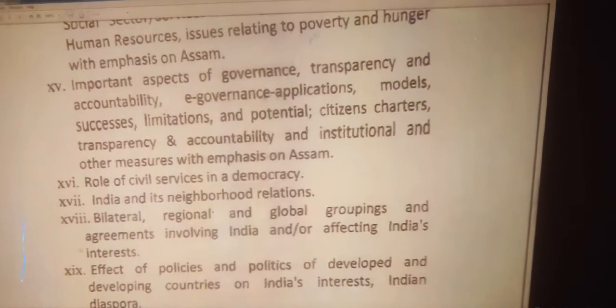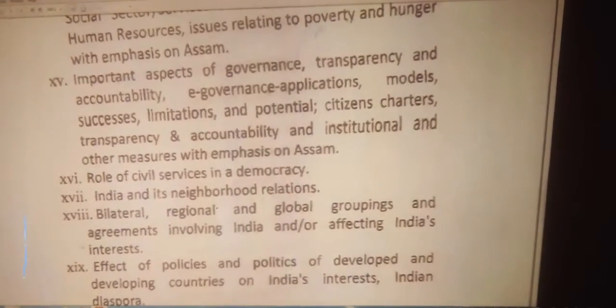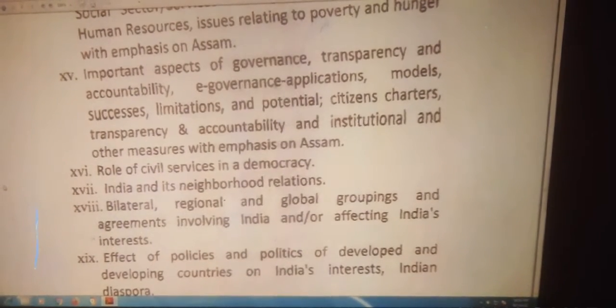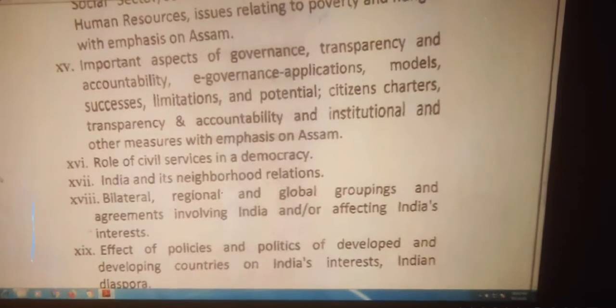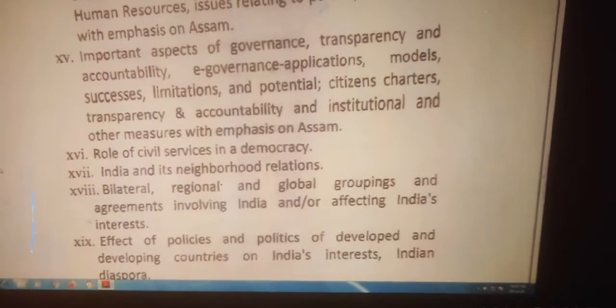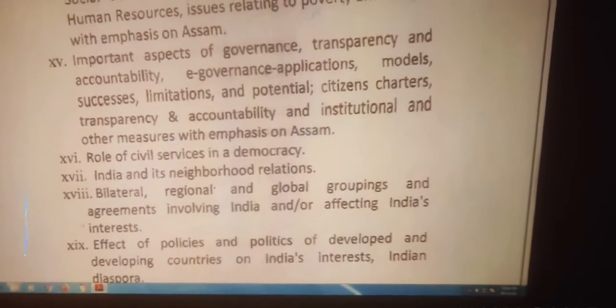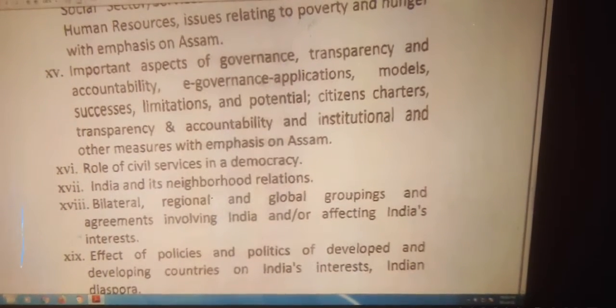Next segment, important aspects of governance, transparency and accountability, e-governance applications, models, successes, limitations and potential, citizens' charters, transparency and accountability and institutional and other measures with emphasis on Assam.